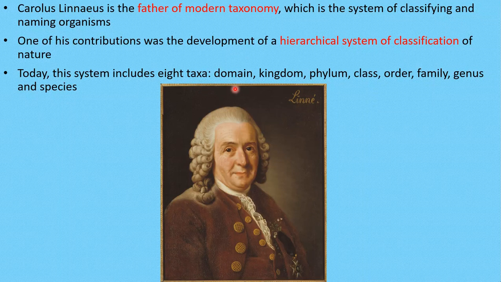What are they? Domain, we'll say later, 3 domains; kingdom, animal kingdom; phylum, class, order, family, genus, and species. So who is this man? Carolus Linnaeus, popularly known as father of modern taxonomy.